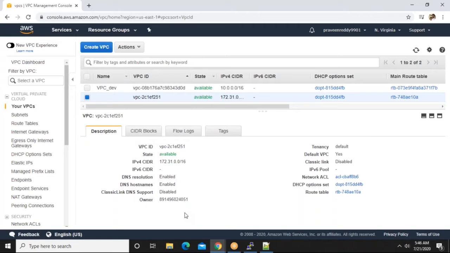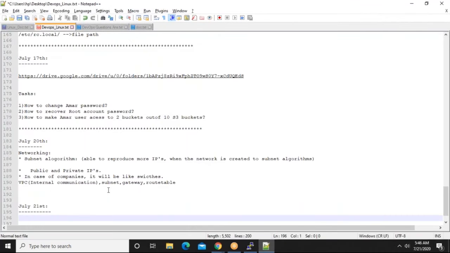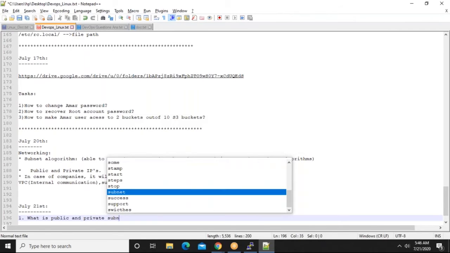Okay, no problem. I don't have it right away. So take notes. Take a task. It's a VPC related task, guys. What is a public subnet and a private subnet? Second question.